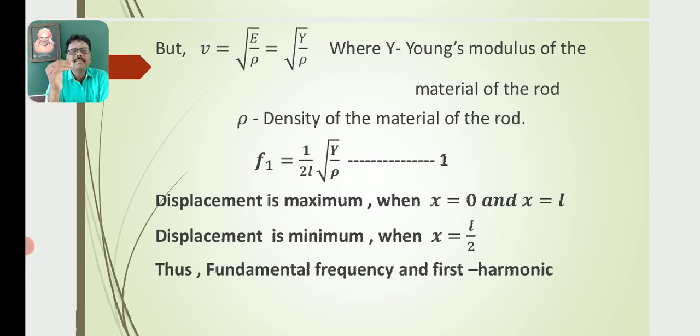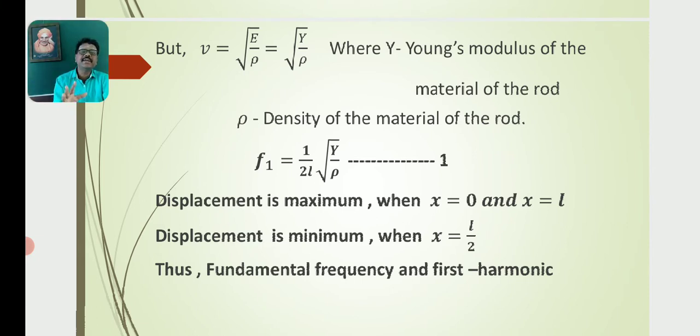Here let Y be the Young's modulus, then velocity V is equal to root of Y by rho, where Y is the Young's modulus and rho is the density of the material of the rod. Then substituting in the above equation, we get F1 is equal to 1 by 2L into root of Y by rho. Let this be equation number 1.